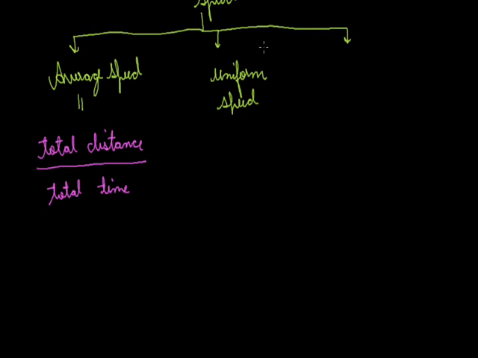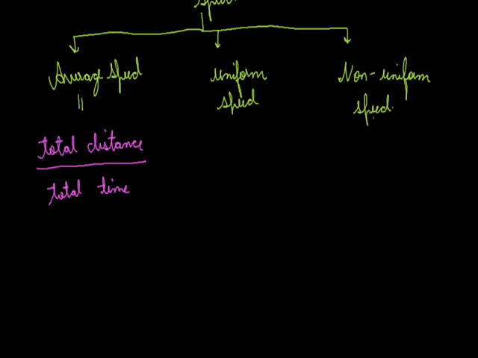In uniform speed, equal distance is covered in equal interval of time. But if unequal distance is covered in equal interval of time, then it is known as non-uniform speed, means the body has a speed which is variable, which is changing.